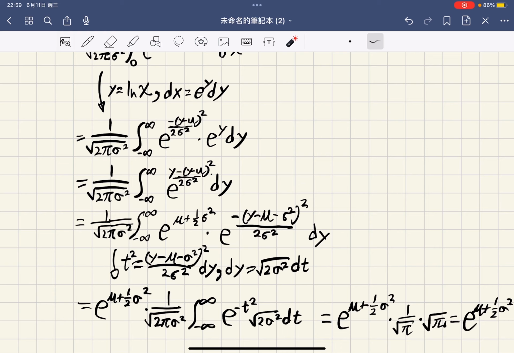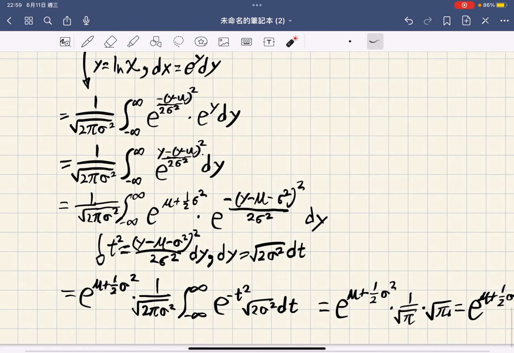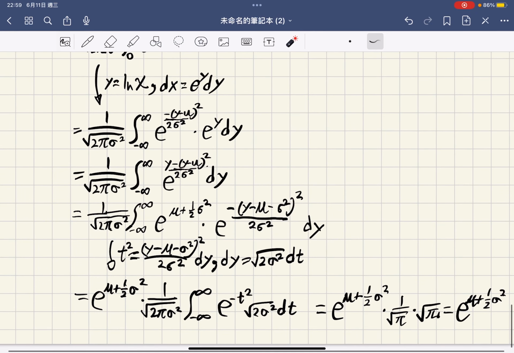Then we have this integration. Therefore, the expected value of x equals e to the power of mu plus 1/2 sigma squared. So if x follows a log normal distribution with parameters mu and sigma squared, then the expected value of x is e raised to the power of mu plus 1/2 sigma squared.